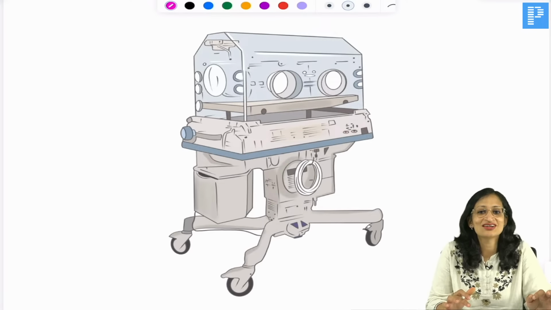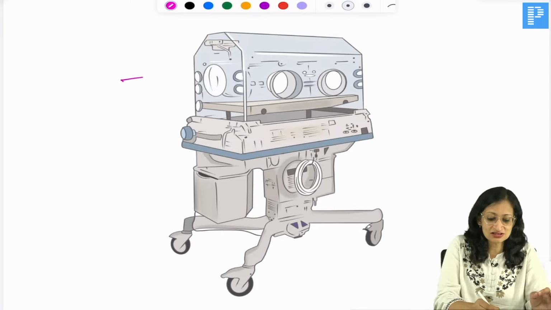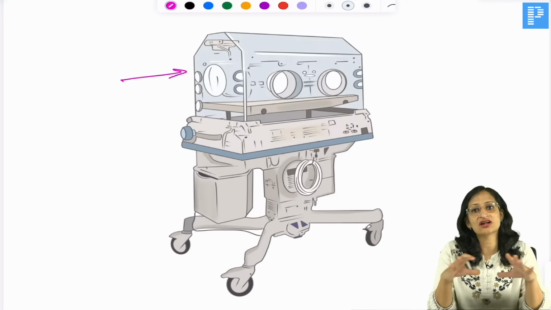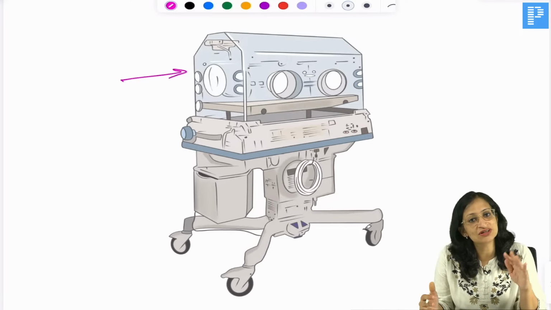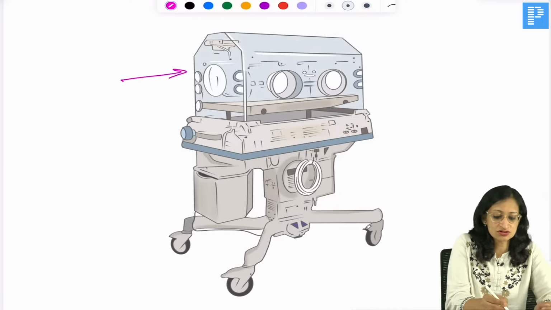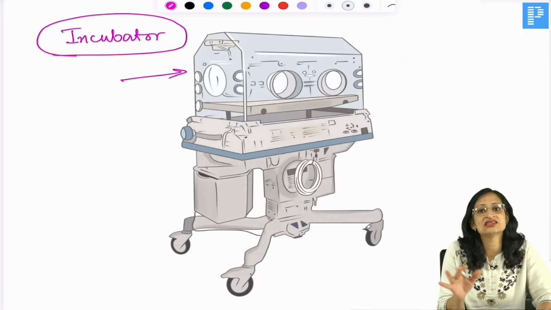Now this, on the other hand, is an incubator, right? So don't forget, this is an incubator. It is a closed kind of a system. It is a transparent closed chamber kind of a thing. Inside it we keep the baby. So this will also keep the baby warm. It is used mainly for preterm babies. It also helps in decreasing the insensible losses.